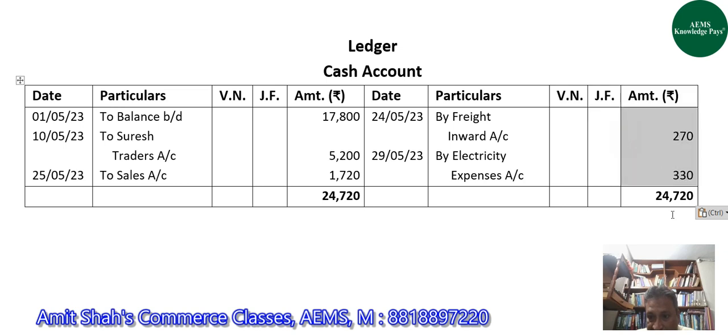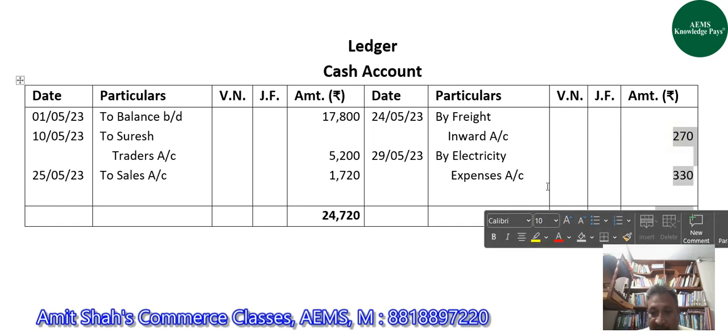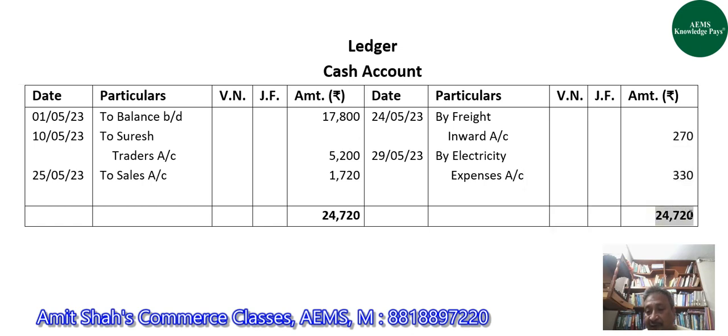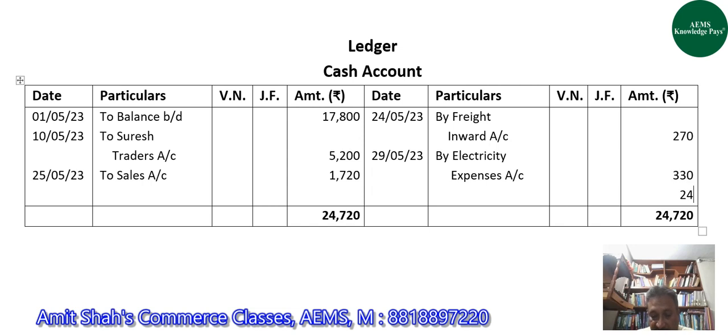But to have credit side equal, we should fill an amount here so that credit side is also equal to the debit side. And for that, from 24,720 we'll subtract the sum total of credit side transactions, which is 600. So 24,720 minus 600 is 24,120.